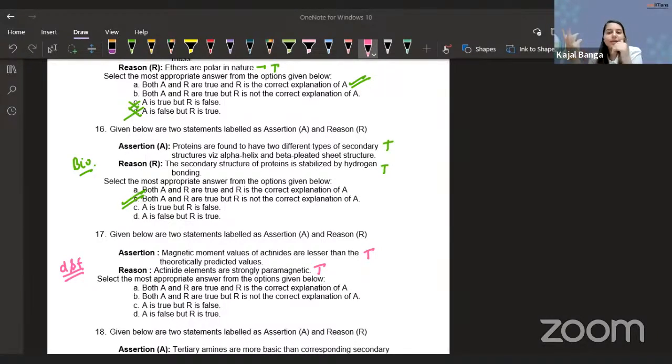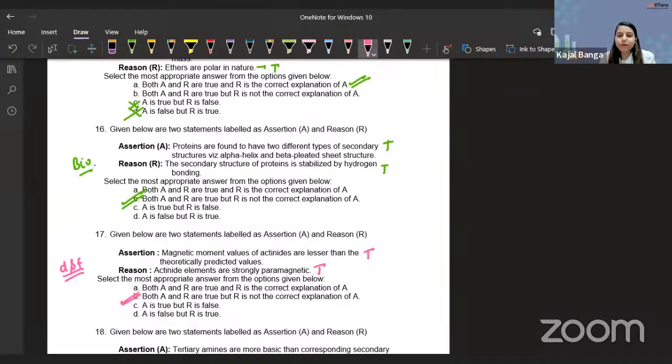So they can easily move from f to s, s to f like that. So they have a larger number of unpaired electrons. But that is not the reason why their theoretical and experimental values are not matching each other. So assertion and reason are true, but again, the reason is not the explanation of the assertion. So for this part also, guys, we have B as the answer.